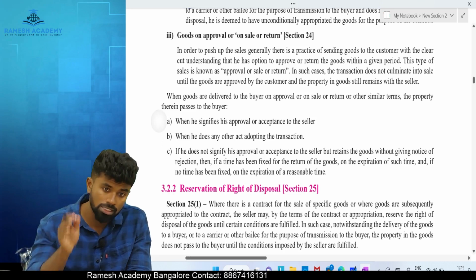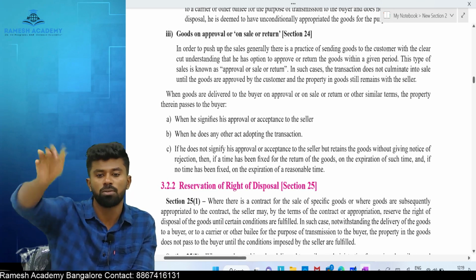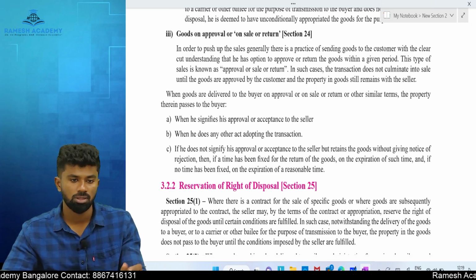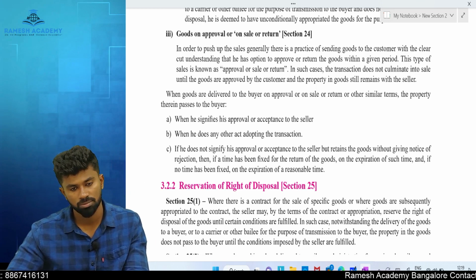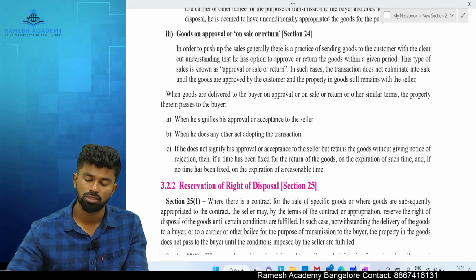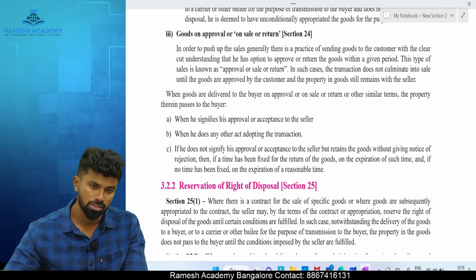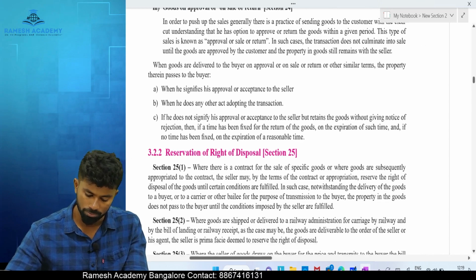In this case, unless the buyer gives an acceptance, or if he keeps the goods beyond the prescribed time, or he does something, that is he resells it, or he pledges it, or he destroys it, in that case what is transferred? Ownership is transferred from seller to buyer.